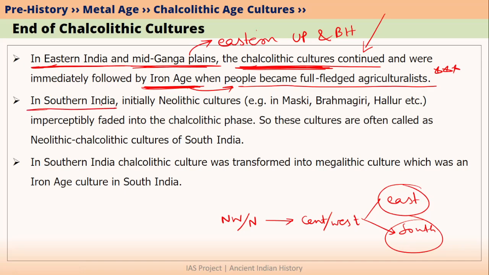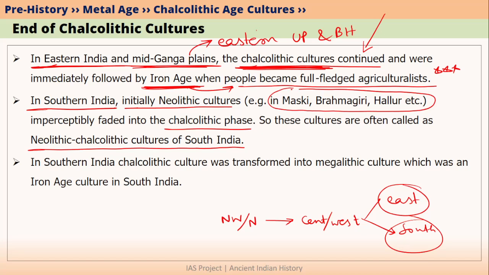Now let's talk about southern India. In southern India, we have already discussed that there is not much difference between Neolithic age and Chalcolithic age. That is why these cultures are generally called as Neolithic Chalcolithic cultures of South India. For example, when we discussed Neolithic age, we studied that some sites like Maski, Brahmagiri, Hallur, Nagarjunakonda were the important Neolithic sites of South India.